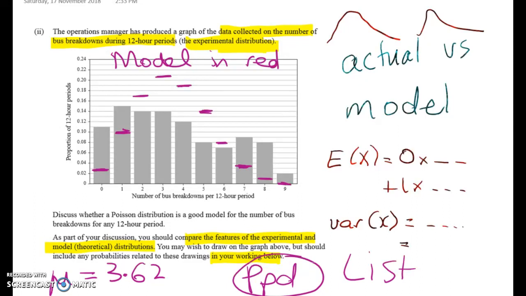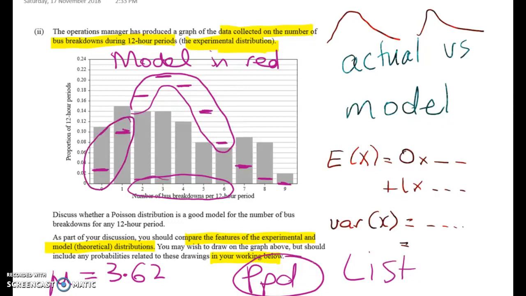Okay, so I paused it so you didn't have to watch me drawing them all on. But you can see that we've got a real issue with the theoretical model. And what you have to do is talk about what the problems are. So you can see that in between 2 and about 6, the model is way too high. Right? So the model is over predicting the number of breakdowns between 2 and 6. But at the other ends, the model is too low. The model is under predicting the number of breakdowns of 0 or 1 breakdowns, or 7, 8, and 9 breakdowns.